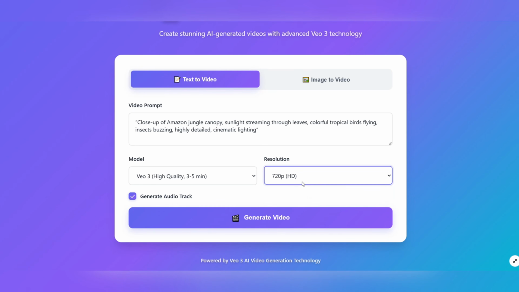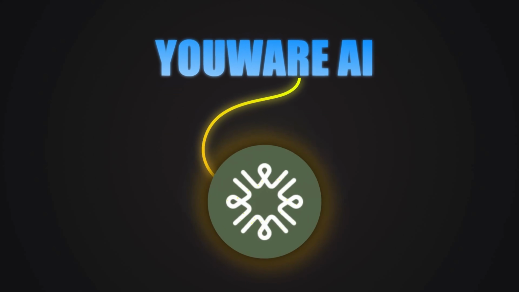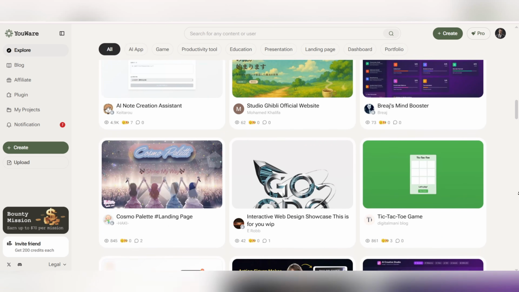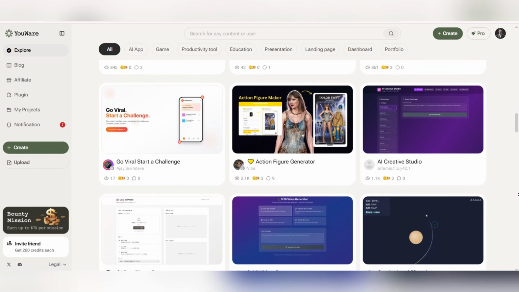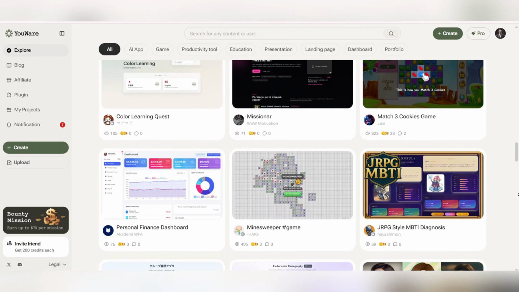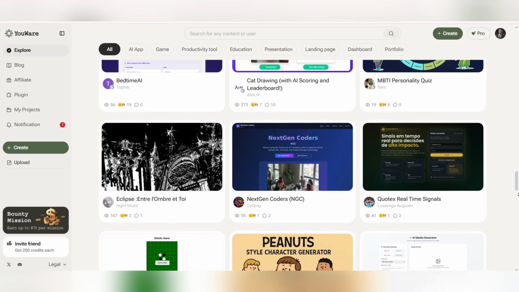And finally, with just a few clicks, you'll have a collection of real, high-quality videos, all created by artificial intelligence. That's when you officially step into the world of smart content creation. Now, as you can see, in this section you'll find projects created by real users, just like VO3, which is currently one of the most popular projects on the YouWare platform. This section is exactly where you can explore the creativity of others and get inspired. Projects that were built with just a few simple AI commands, yet the results are truly amazing.